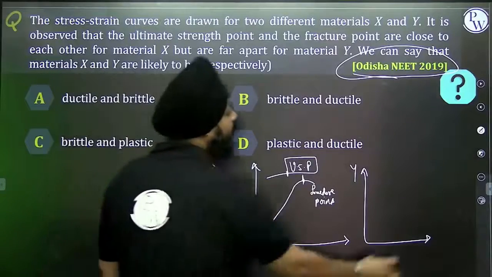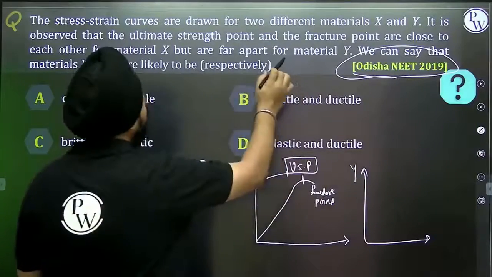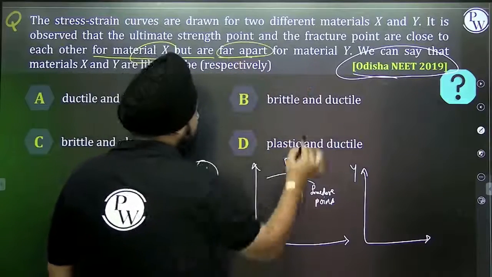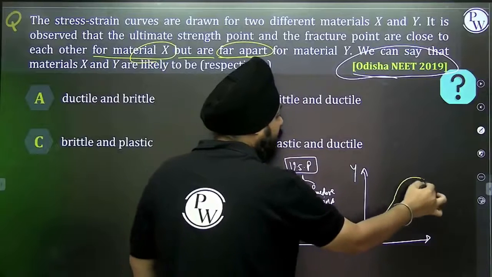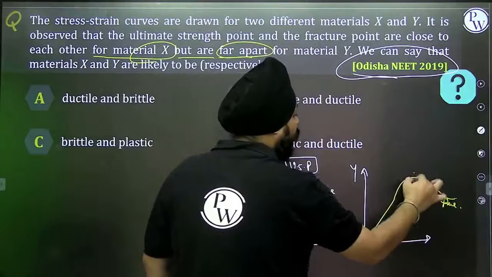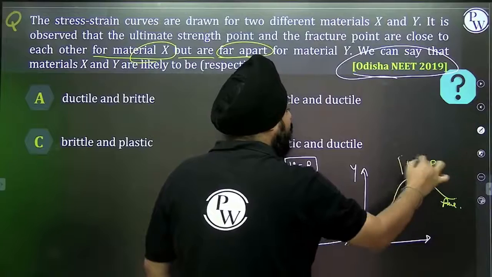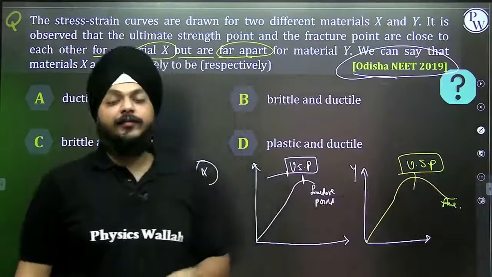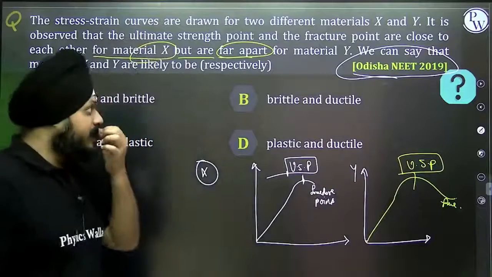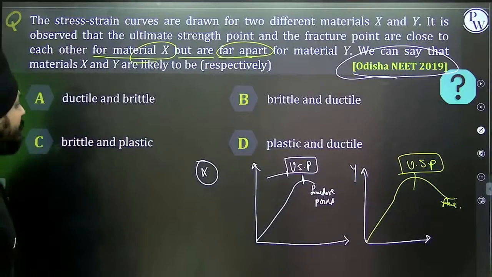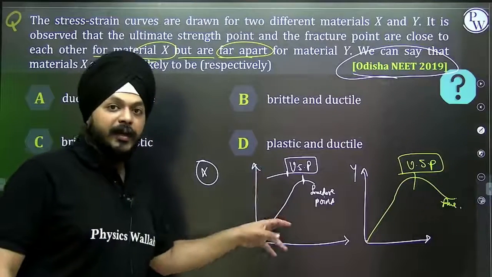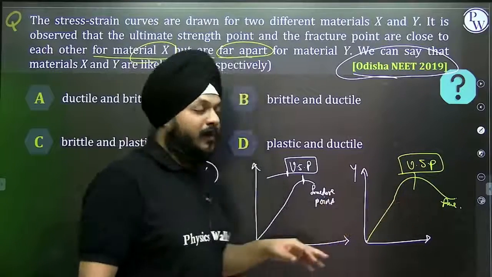For material X it is nearer, but far apart for material Y. For Y, this is the fracture point and this is the ultimate strength point. For X they are nearer, for Y they are far. What kind of object is it? It's a very simple thing. The first one is brittle and the second one is ductile.